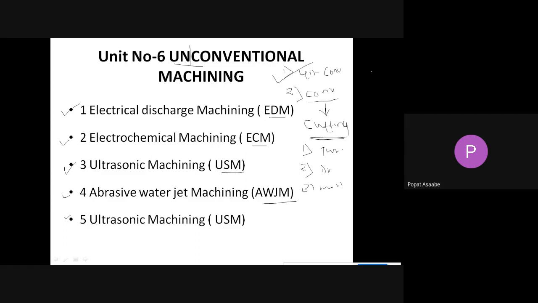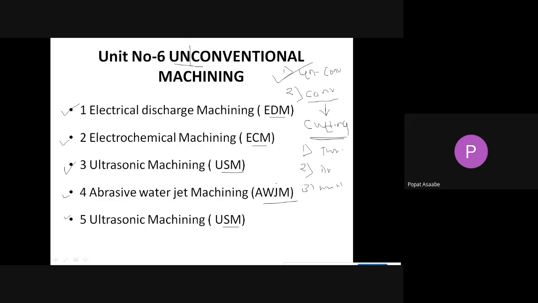With the help of that energy we remove the material from the workpiece, and we do not use a sharp and hard cutting tool. Examples of unconventional machining are EDM, ECM, UCM, AWJM, and USM. These are the simple machining processes of the unconventional category.